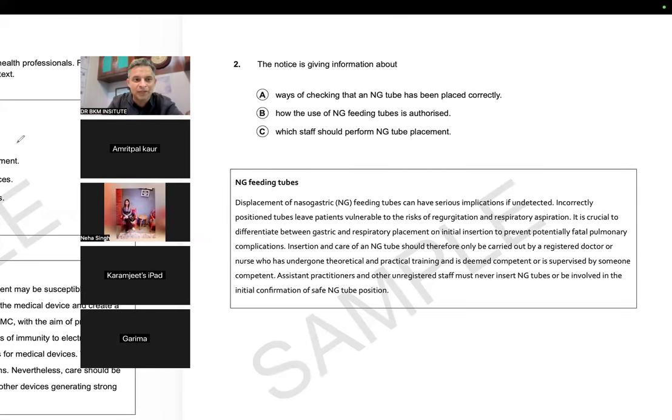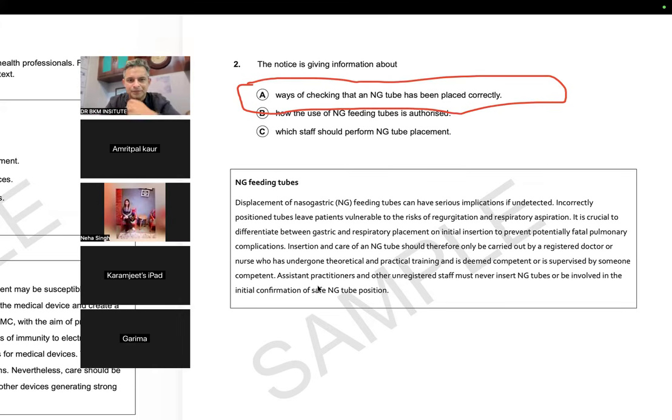And there is one more thing wrong with option A. Can anybody tell me what else you can eliminate it with? Yes, the word "correctly", but this topic was about ways of checking, not about correctness. Yes, that is very nice. The word "ways" is the main word.